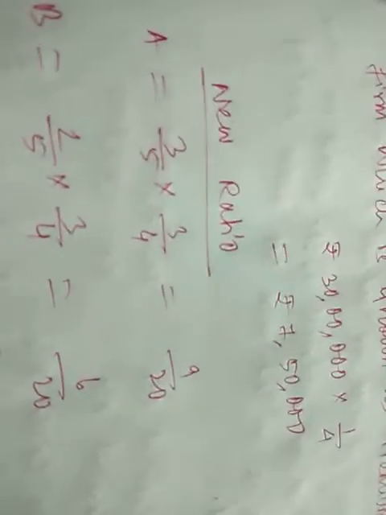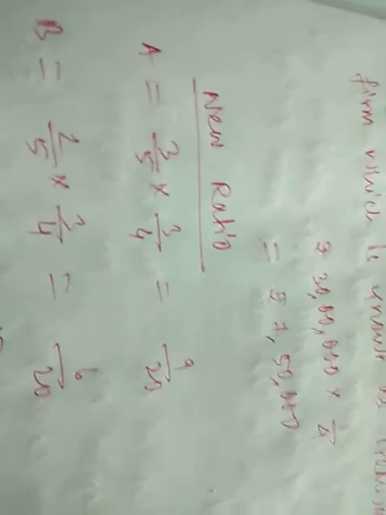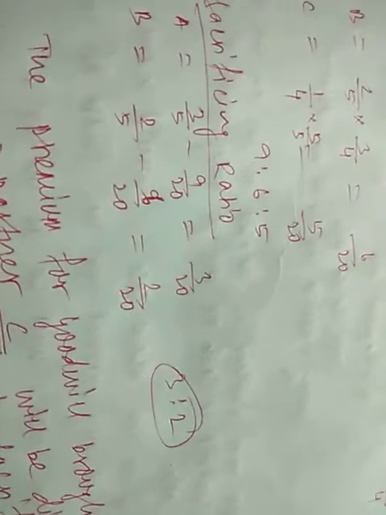The premium for goodwill calculated is 7,50,000. Such 7,50,000 must be distributed in the ratio of 3:2. The premium for goodwill brought in by the new partner C will be distributed among the old partners in sacrificing ratio. I hope it is clear why it is distributed in sacrificing ratio and how to distribute. That we'll see by means of a journal entry. Now we'll go to the journal.